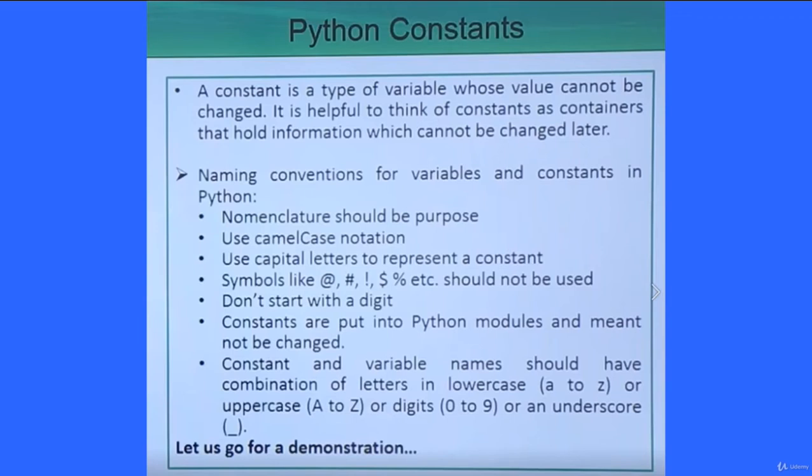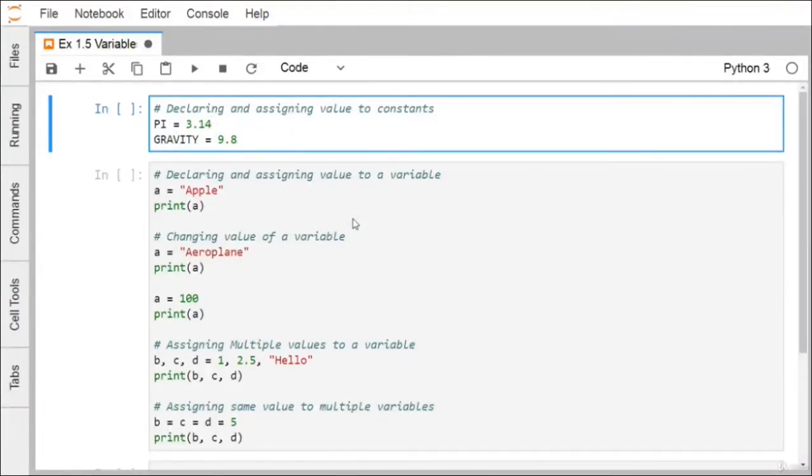So constant and variable names should have the combination of letters in lowercase, that is small a to small z, or uppercase letters, that is the capital A to capital Z, or digits, that is 0 to 9, or an underscore. These are the valid characters in naming. So let us go for a further discussion with some demonstration for easier understanding.